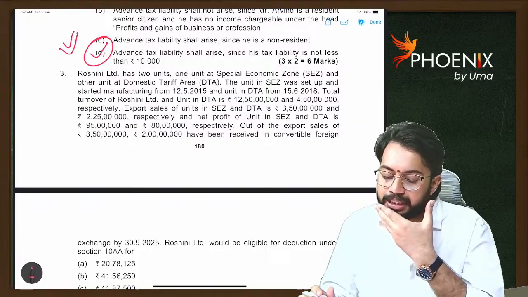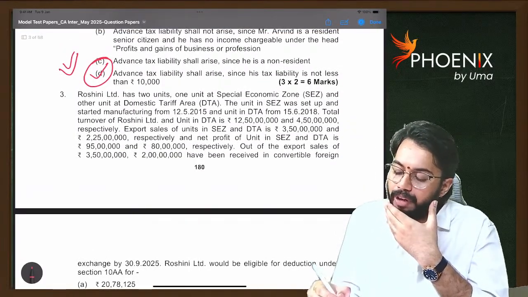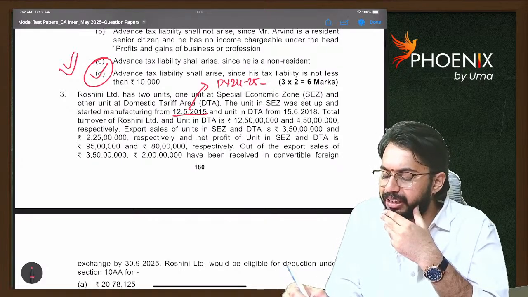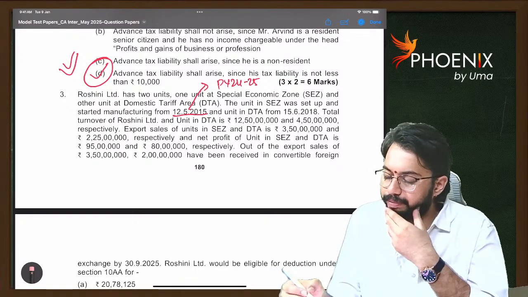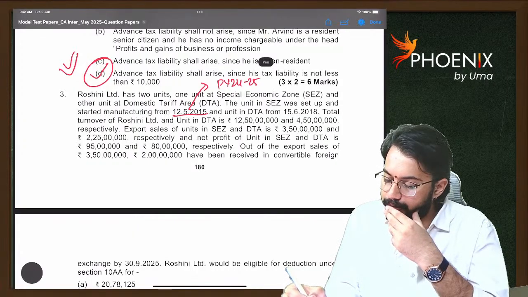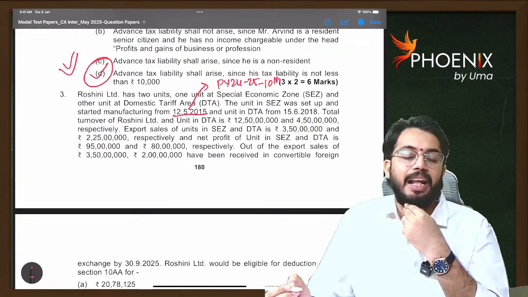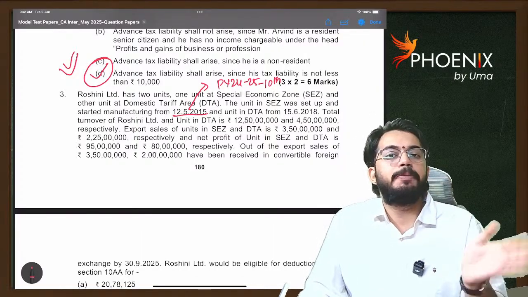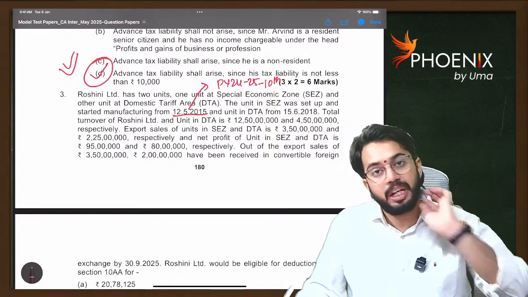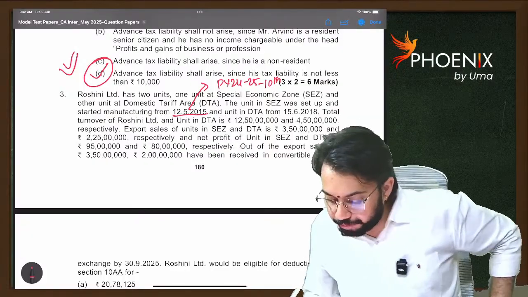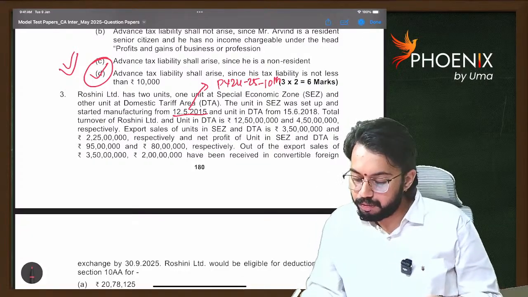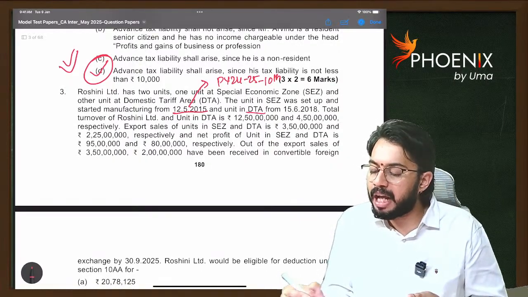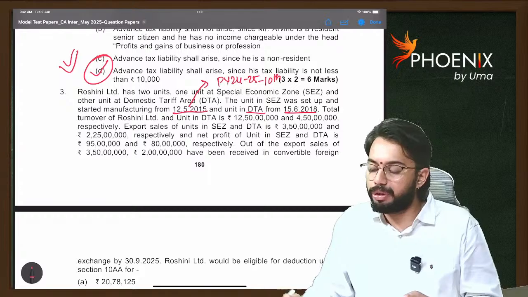The unit in SEZ was set up and started manufacturing from 12th May 2015. That means previous year 24-25 is the 10th year, correct? 24-25 is the 10th year. As it is the 10th year, 50% of export profits are eligible for deduction under section 10AA. Okay. The unit in SEZ was set up, and the unit in domestic tariff area started from 15 June 2018.